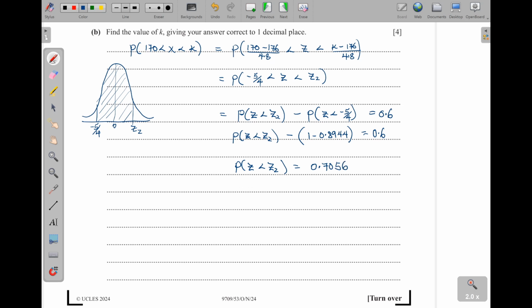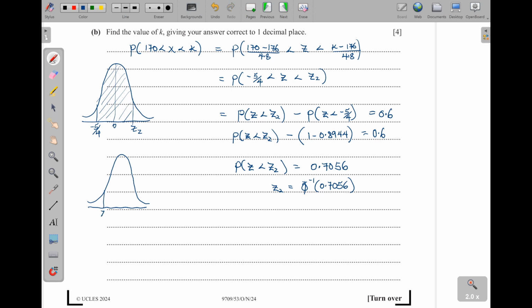Now I will do another simple sketch here and see whether the Z value is supposed to be positive. So the Z value here is supposed to be the phi inverse of this 0.7056. Which Z value gives us this probability? That is what we want to find out.